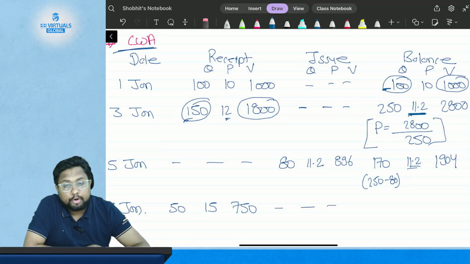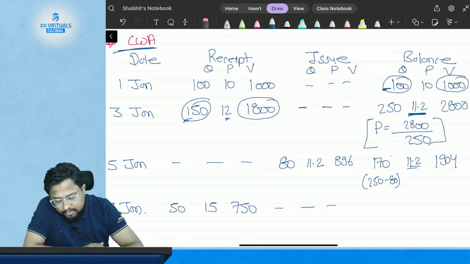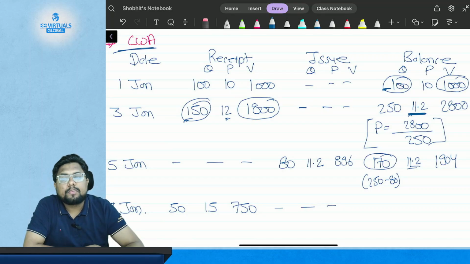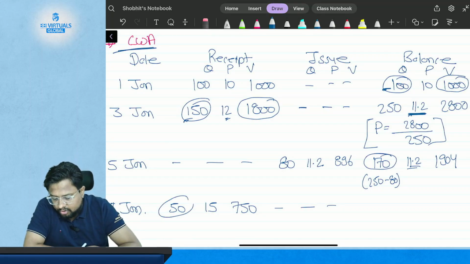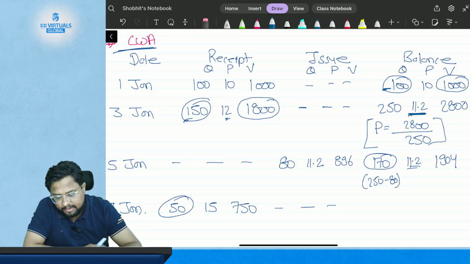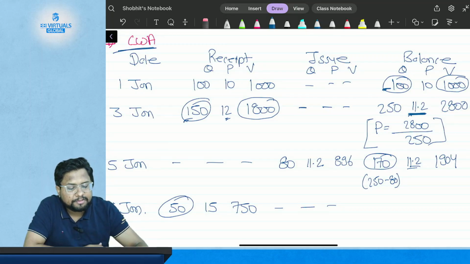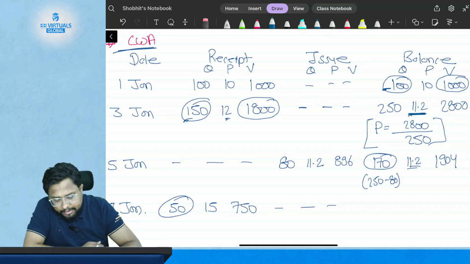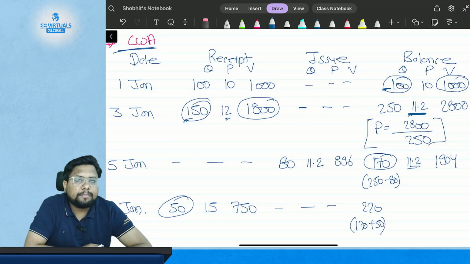So now what are you left with? You are left with 170 kgs of the earlier lot and 50 kgs of the new lot of the purchase of material. So 170 plus 50 is 220 kgs. How have I calculated it? Just simple, add both the quantities, 170 plus 50.